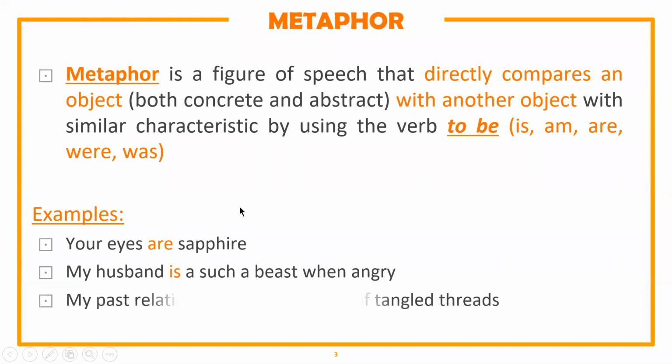The next one, my past relationships were a bunch of tangled threads. This is using were, the to be is were, and it compares the past relationships with tangled threads. So the key here is using to be and comparing one object with another object that has the same characteristic. I hope that it is clear enough.